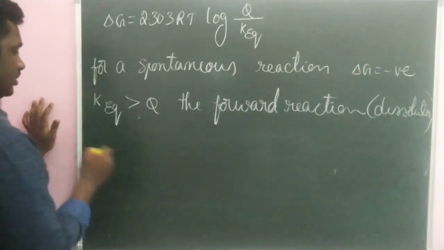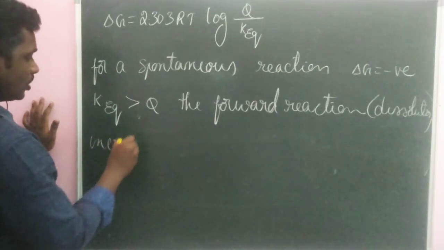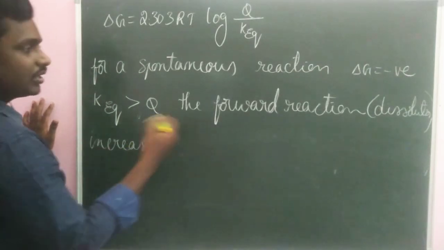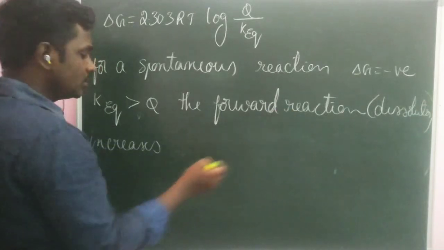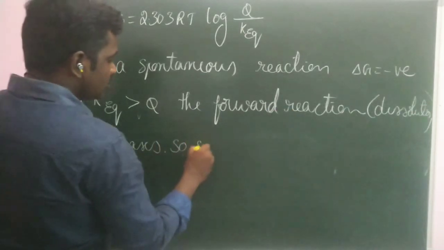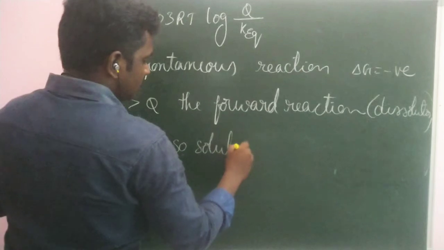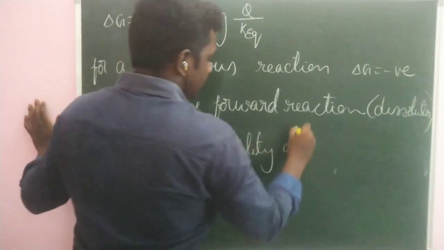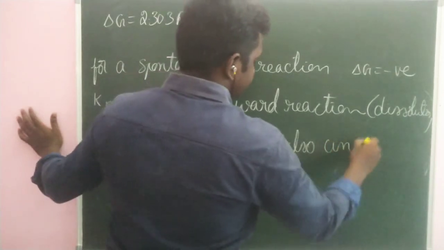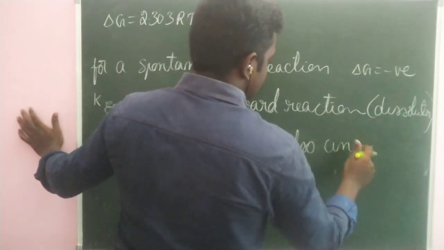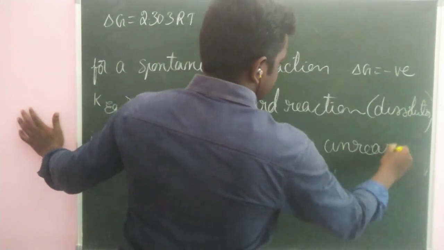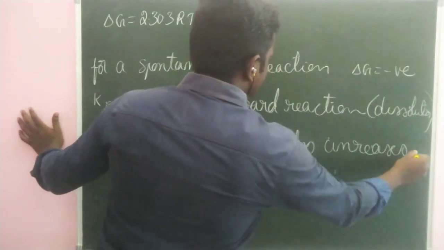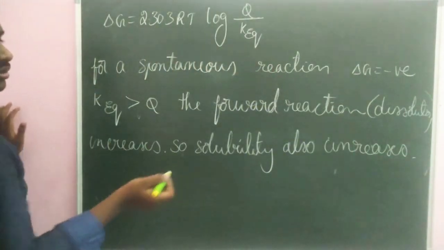Dissolution, forward reaction increases. So solubility also increases.